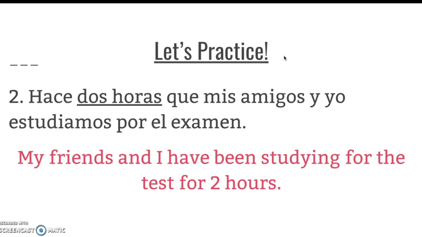Número 2. Hace 2 horas que mis amigos y yo estudiamos para el examen. My friends and I have been studying for the test for 2 hours. Hopefully you underline dos horas, 2 hours. That's our time expression in this example. And the verb here, estudiamos. Hace, we keep. It's been 2 horas, 2 hours. Okay, that. My friends and I have been studying for the test. Slightly different organization, but that is how we can put it together.